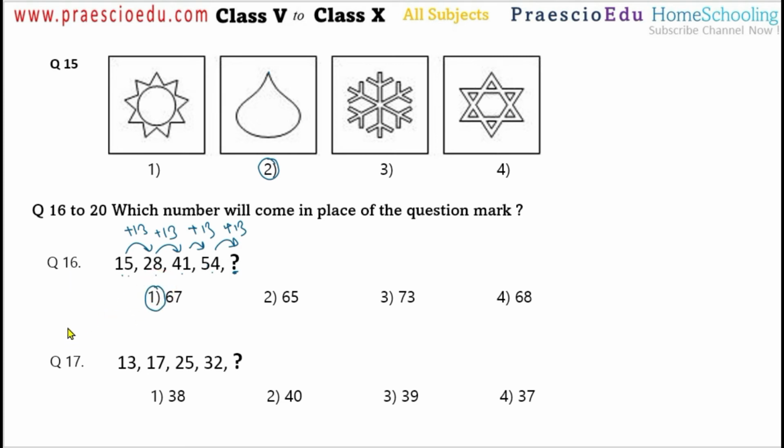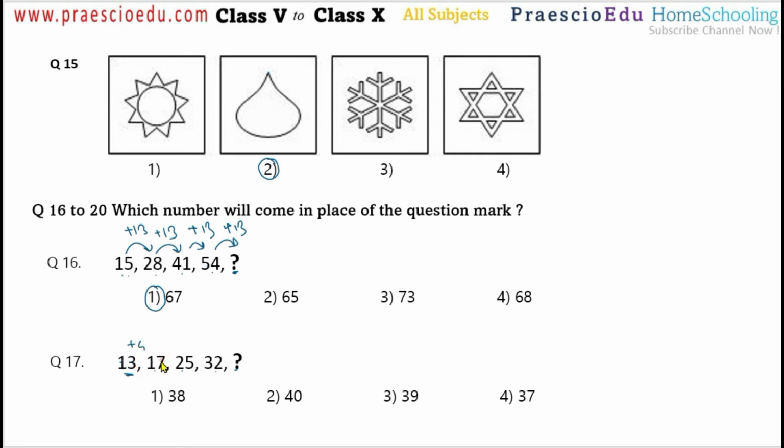Now question number 17, here 13, then 17, then 25, then 32, and then the question mark. So here the logic is this: the number here is 13, so 13 plus the digits' addition. So here 1 plus 3, 4. Okay, so 4 is added to 13, getting 17.